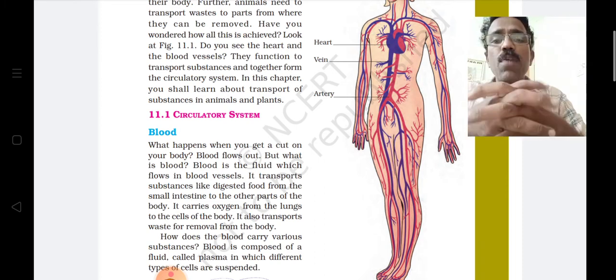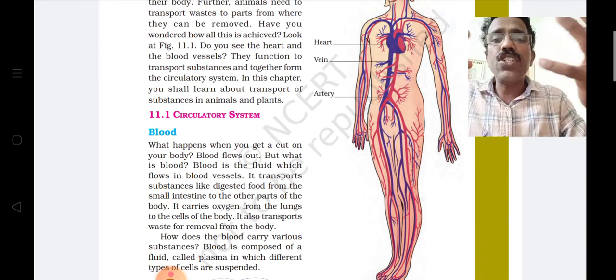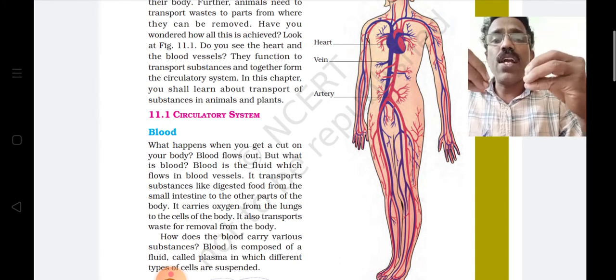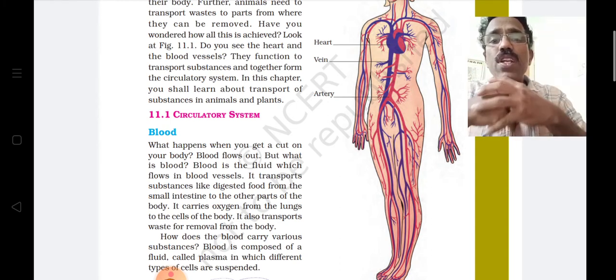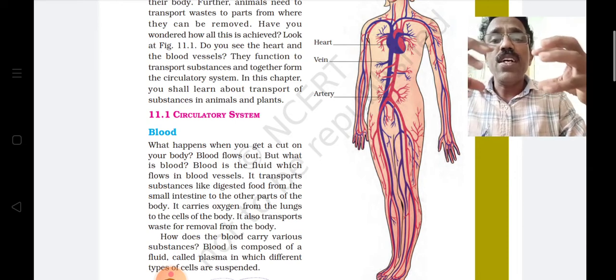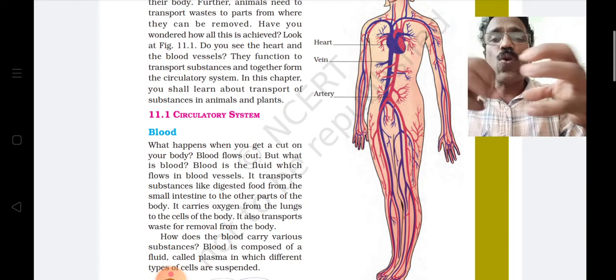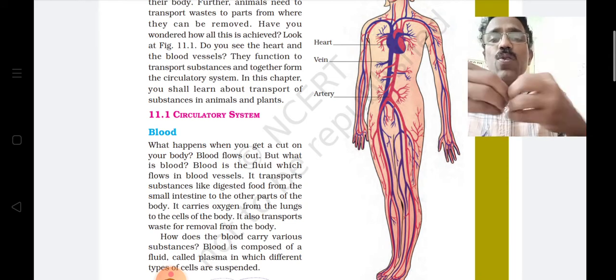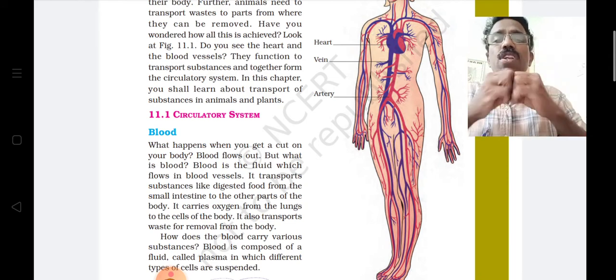That transport takes place through the blood, and when this food material and oxygen reach different cells, what happens? Glucose is broken down and the energy is released.